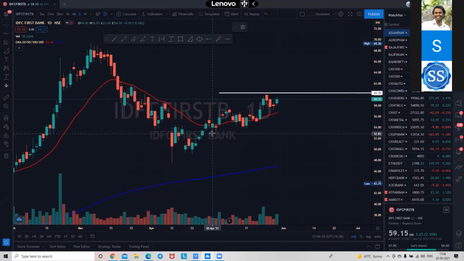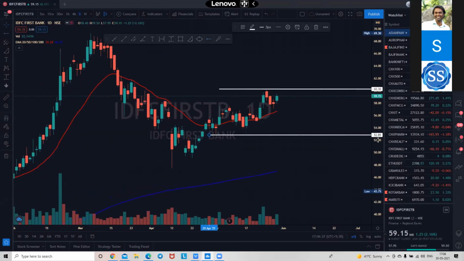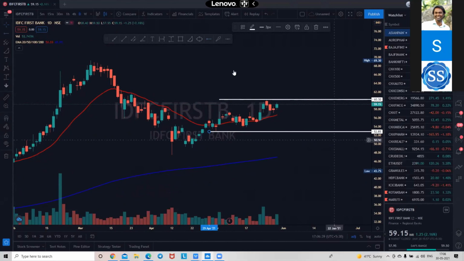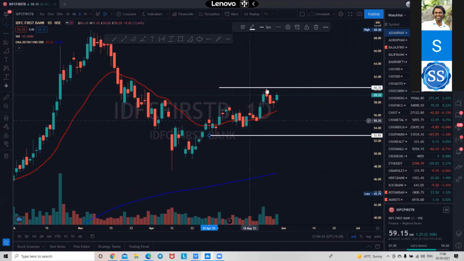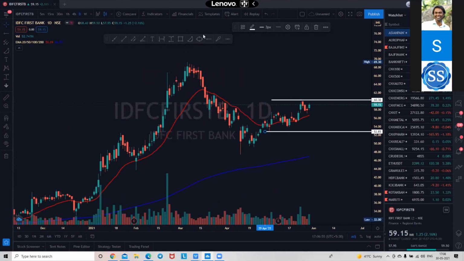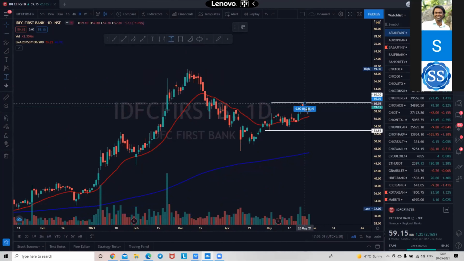Recently had a 30th April. Let's take 30th April. So this is the trading range. Strong resistance at this level, and it is above this 20 EMA candle. So we are not going to take any risk in this because risk and reward is not there at all. For a couple of rupees, we will not take. And we will buy the stock when it comes down, and we will set the target over here. So let us see the target over here.